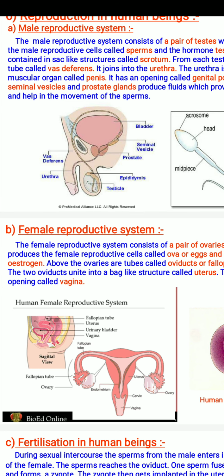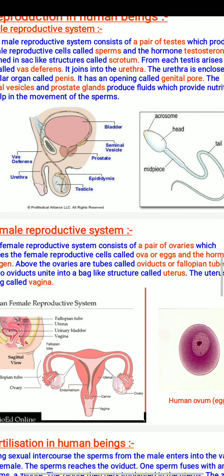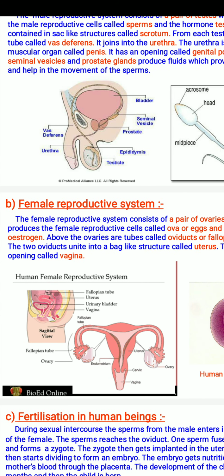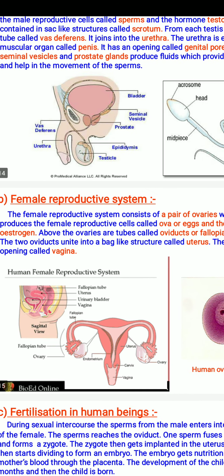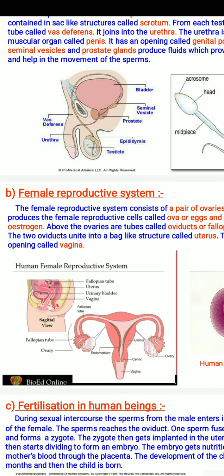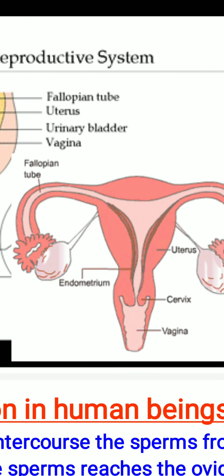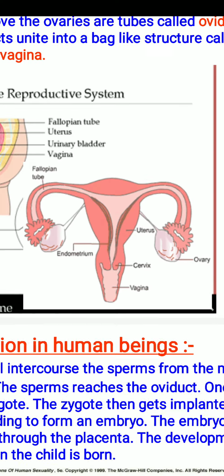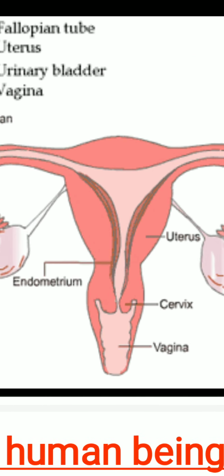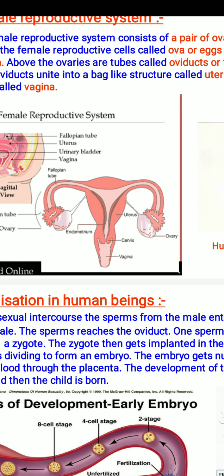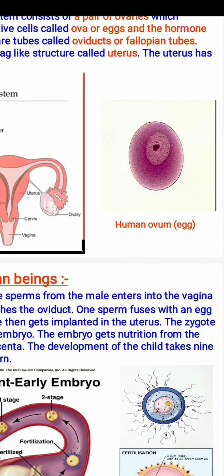Above these ovaries, there are tube-like structures called oviducts or fallopian tubes. The two oviducts unite into a bag-like structure called uterus. The uterus has an opening called vagina. You can also observe these organs from the given picture. Ovary, uterus, oviducts, cervix, these are the different organs associated with the female reproductive parts. Here is the structure of the human ovum.